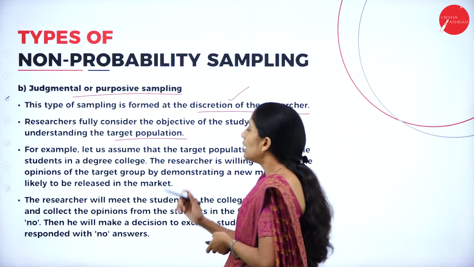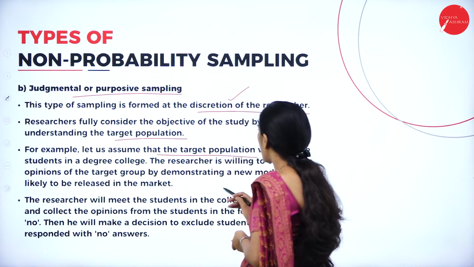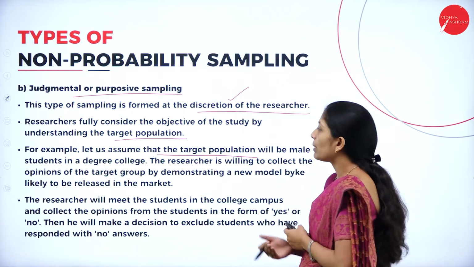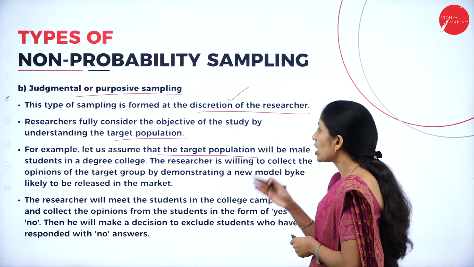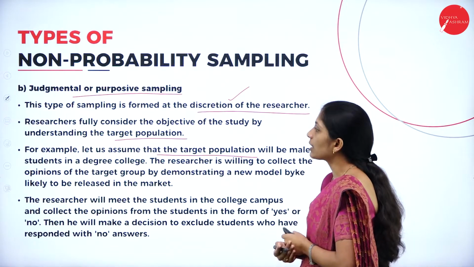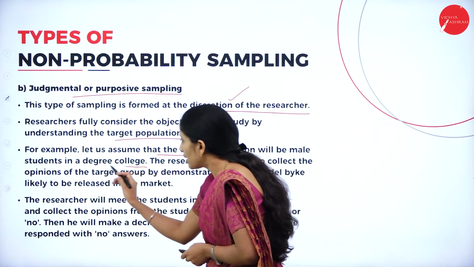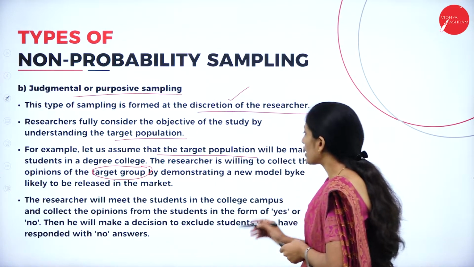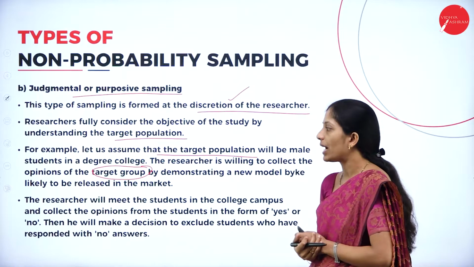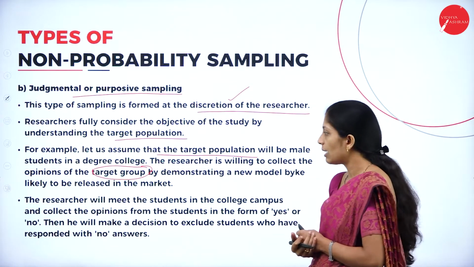For example, let us assume that the target population is male students in a degree college. The researcher is willing to collect the opinions of the target group, the male students of the degree college, by demonstrating a new model bike likely to be released in the market.